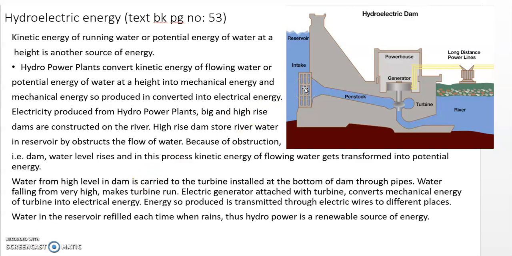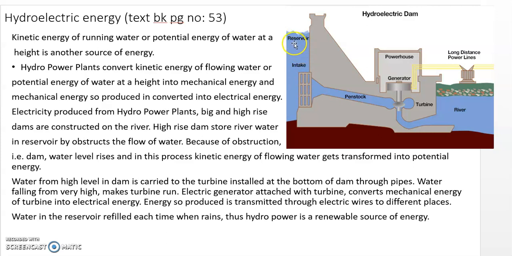First of all, what happens in hydroelectric energy? You know that water in the river is flowing, so that means it has kinetic energy, and that flow of the water is obstructed by a dam. With the construction of the dam, the level of the water in the reservoir rises. So that means kinetic energy is first converted into what? The potential energy. And then the gates are opened, and when they open, the water moves, so that means it is converted into kinetic energy.